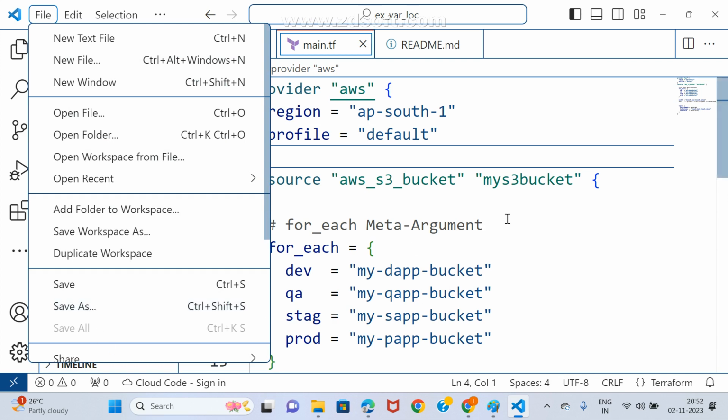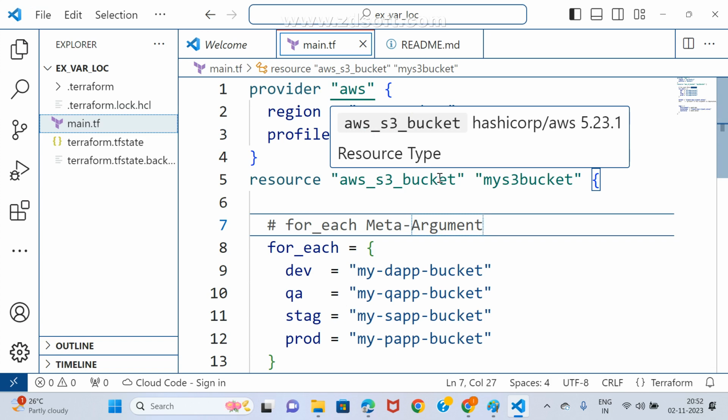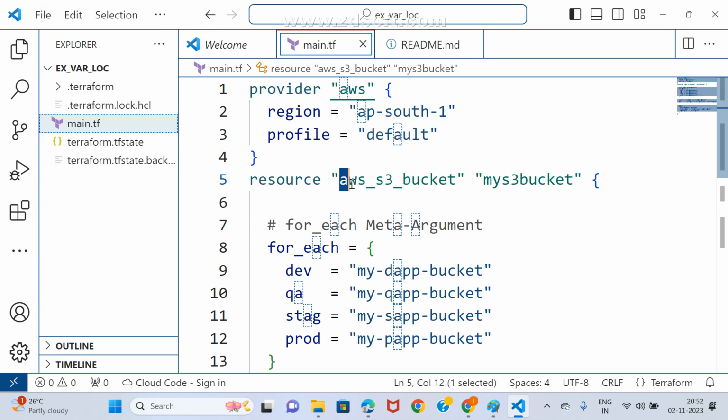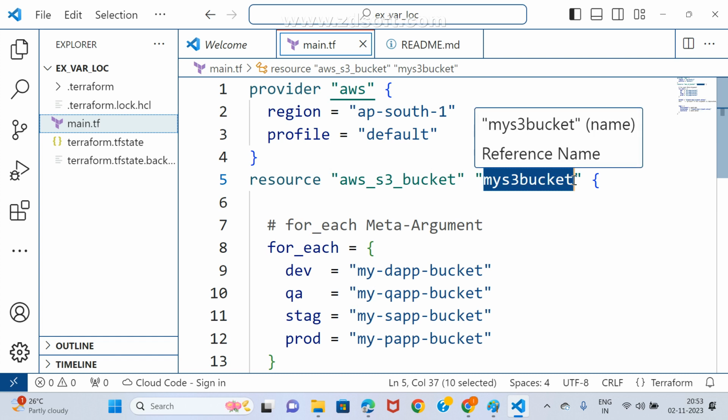First observe what is happening here. AWS S3 bucket. Do you already know this one, or don't you? Somewhere have you seen it or not? Resource, which type of resource you want to provision? AWS S3 bucket. What is the name of that? My S3 bucket. Where is it available? Terraform state file. How many buckets you want to create here according to our scenario? For each meta argument, for each is equal to.